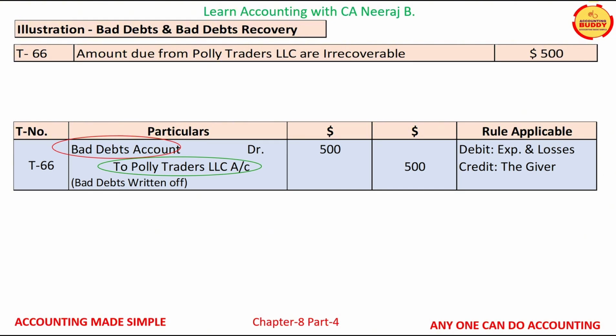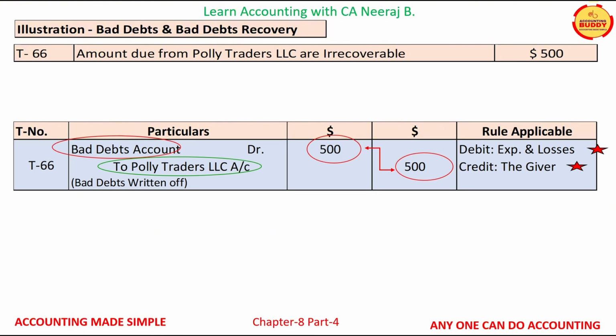Bad debt account is a nominal account and it will be debited as per nominal account rule of debit all expenses and losses. Poly Traders LLC is a personal account and it will be credited as per personal account rule of credit the giver. Therefore, this transaction is recorded for $500 by debiting bad debt account and crediting Poly Traders LLC account.